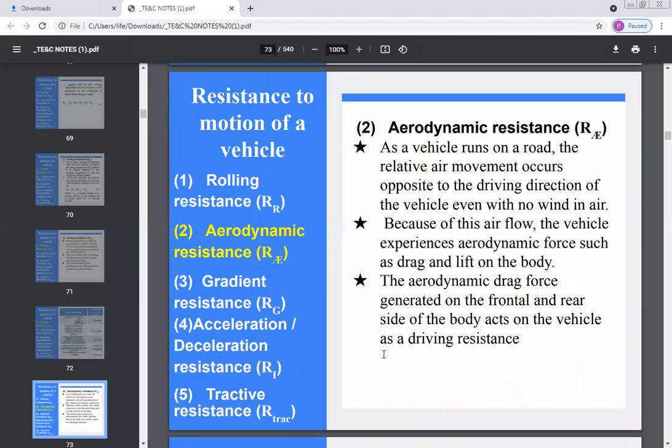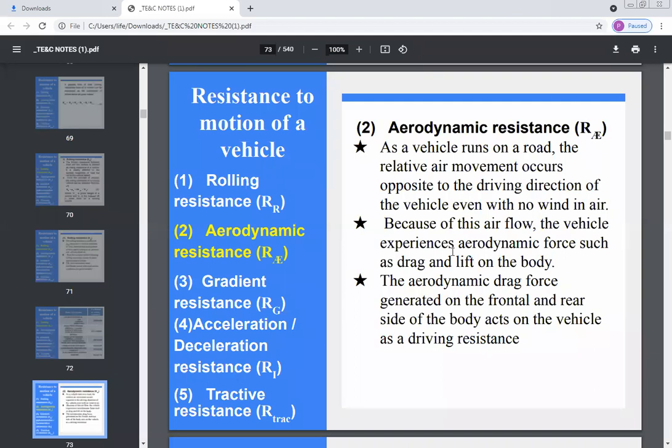The second type of resistance is the aerodynamic resistance, RE, which is experienced by the moving vehicle. When your vehicle runs on the road, there is a movement of air in the opposite direction to that of the driving, even though there is no wind.